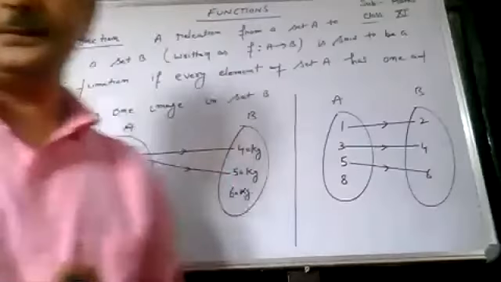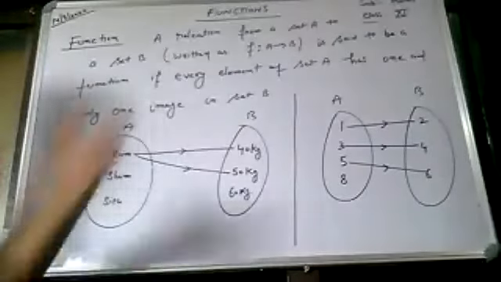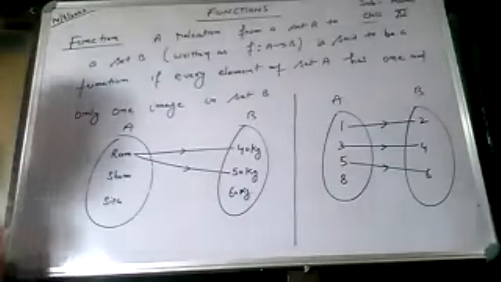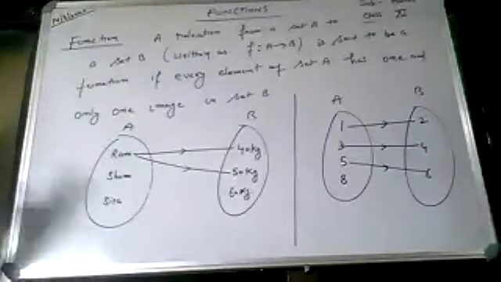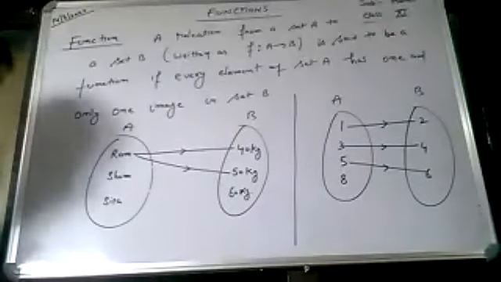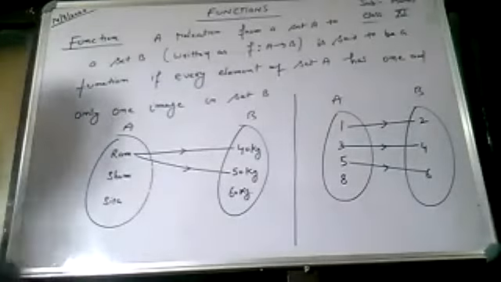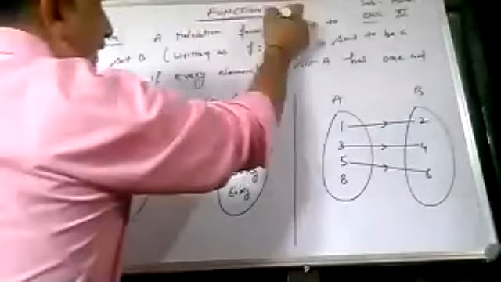Good afternoon. So today's topic, as you can see, is functions. First of all, in the first exercise, you dealt with the Cartesian product. In the second exercise, you dealt with relations, and now with functions. That's why the name of the chapter is Relations and Functions. This is the last topic. Clear?